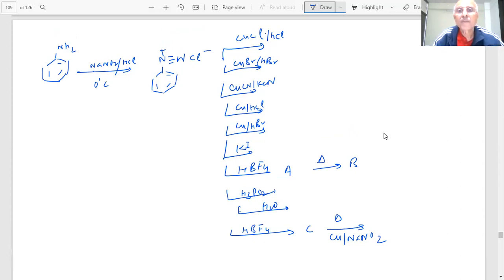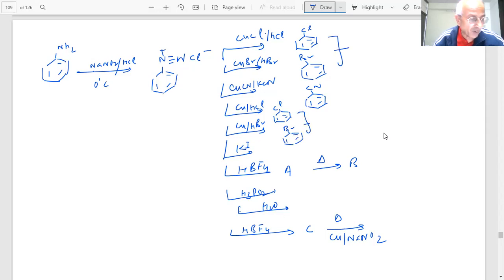First will be chlorobenzene. What is the name of this reaction? What is the name of this reaction and what are the products, same, student?